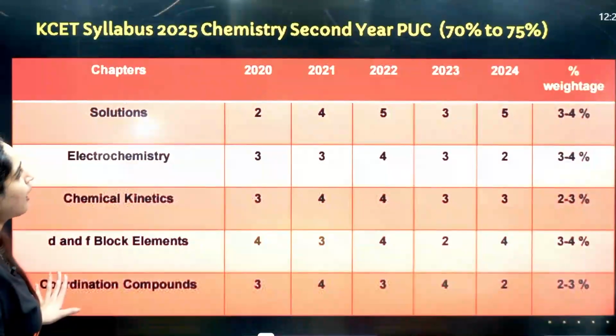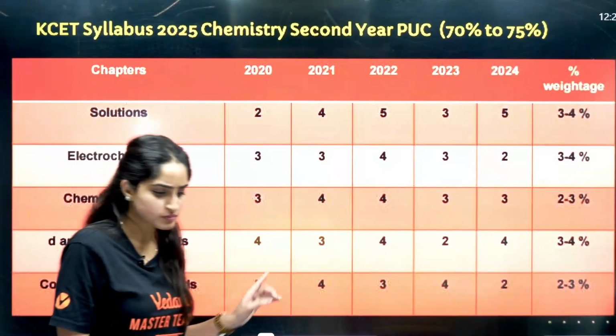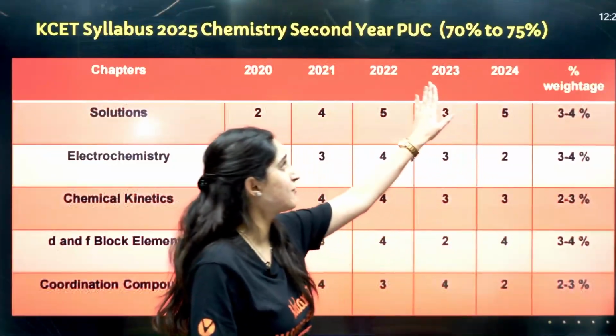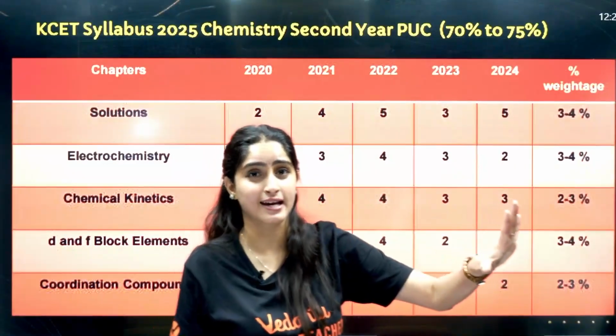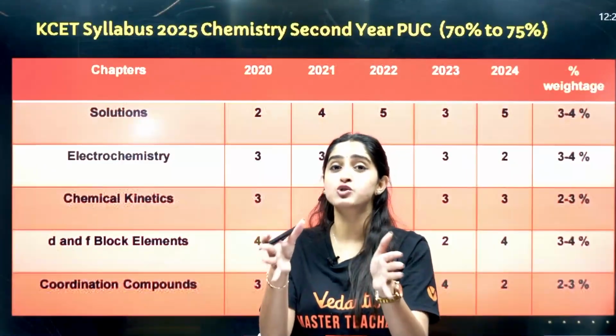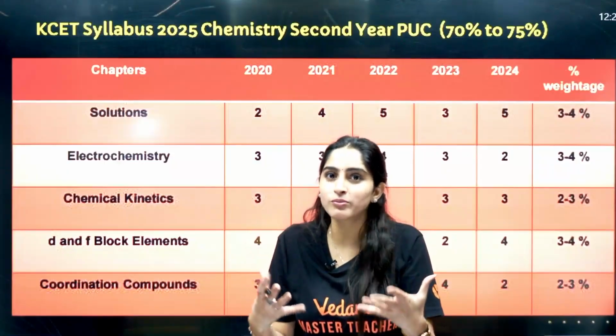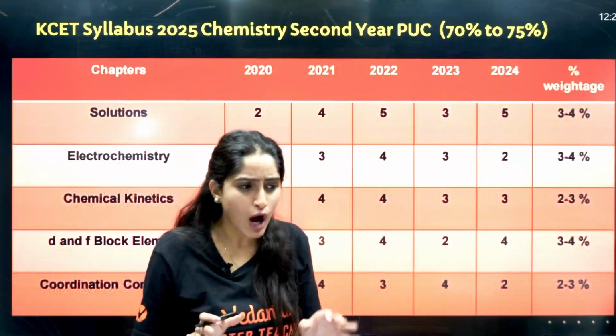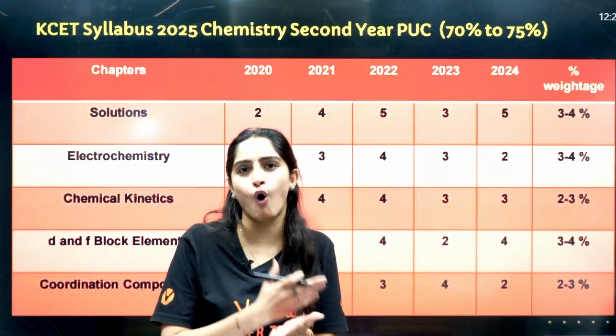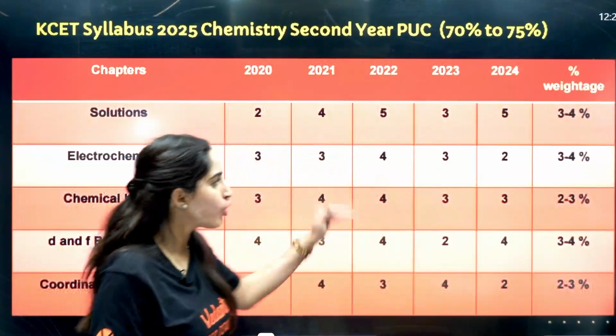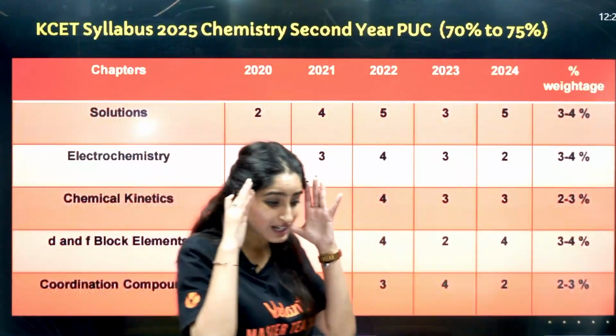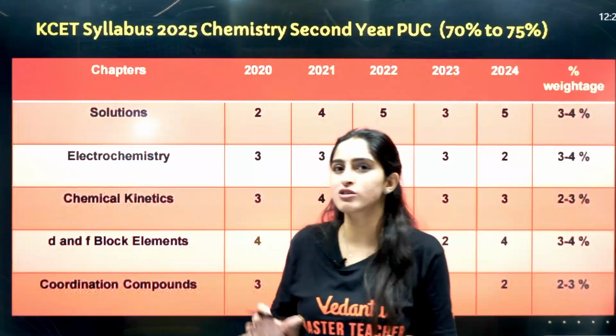Now let us talk about PUC2. In PUC2, as you can see, 70 to 75% is there. If you are in class 12th right now, and I assume that you are, then I would say focus on your board examination, go through these chapters, understand these chapters and do not skip any chapter.